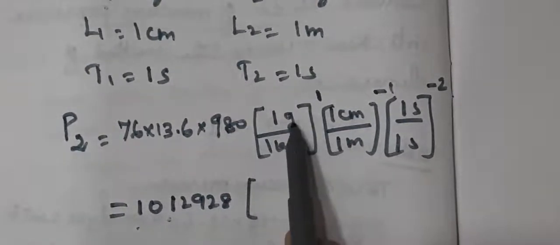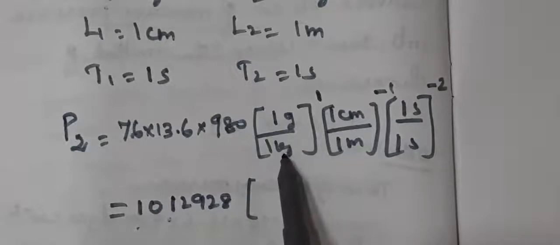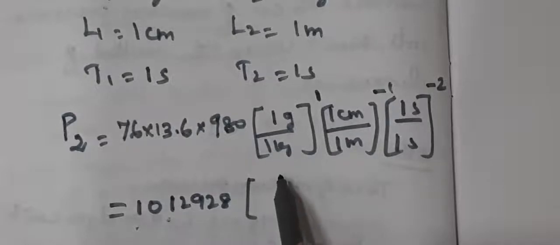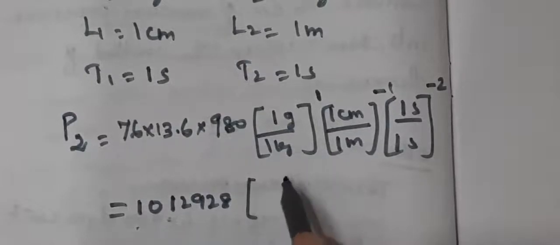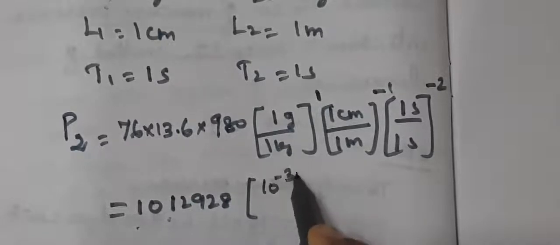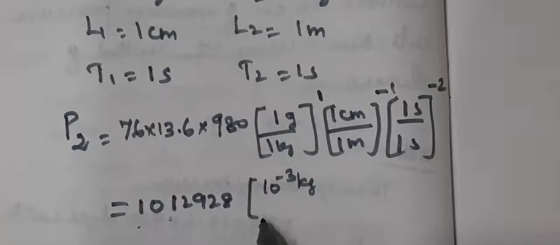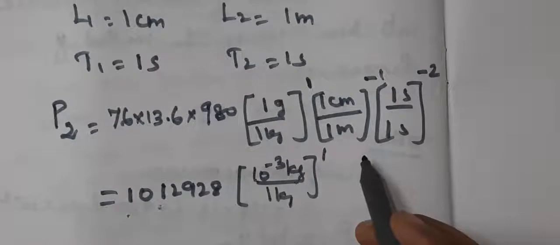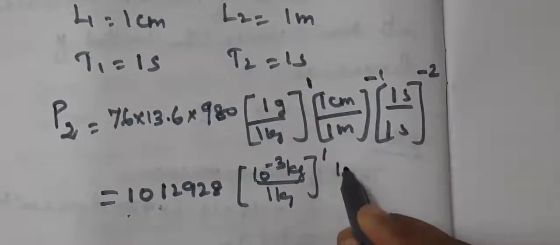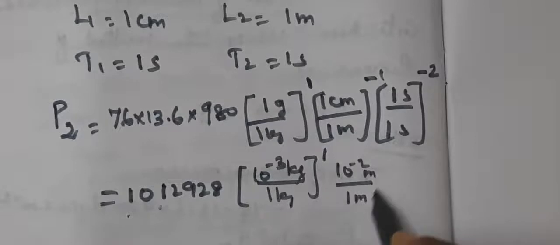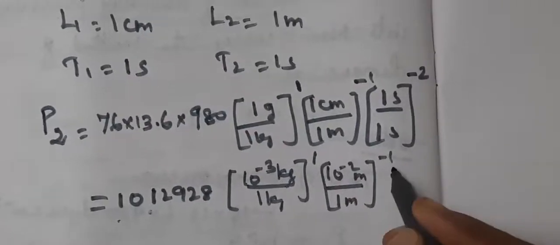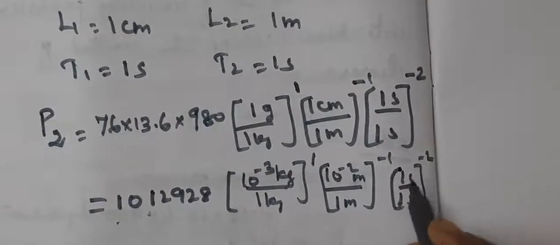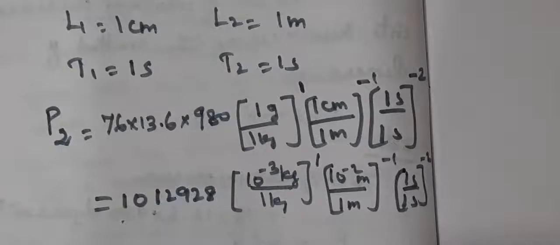Into here, this we have to simplify. That means we have to convert gram into kilogram. Then we can simplify the powers. So 1 gram is equal to how many kilogram? 10 power minus 3 kilogram. Isn't it? 1 gram is equal to 10 power minus 3 kilogram divided by 1 kilogram, the whole power 1. And 1 centimeter means 10 power minus 2 meter divided by 1 meter, the whole power minus 1. 1 second, the same unit, so we don't want to convert under minus 2.